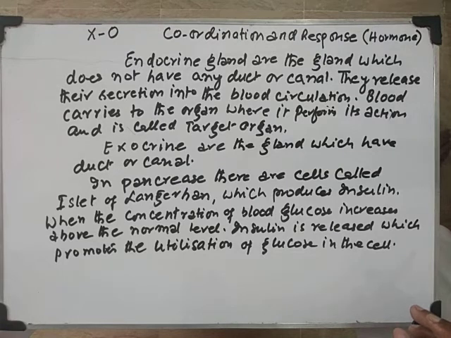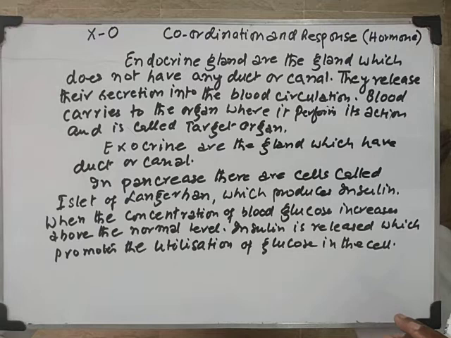The opposite of that endocrine gland is exocrine gland. Exocrine glands are glands which have duct or canal. So naturally, when they have duct or canal, they release the secretion directly into the organ where there is action of it. So pancreas is a gland which is endocrine as well as exocrine in function.